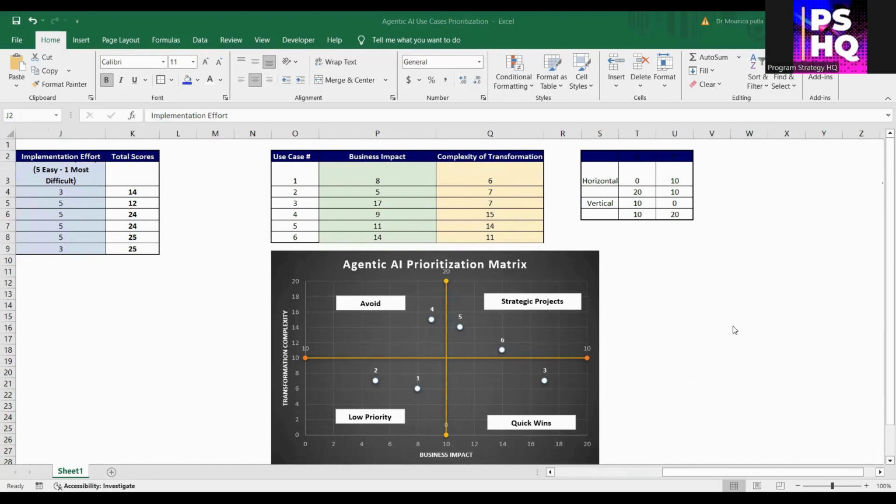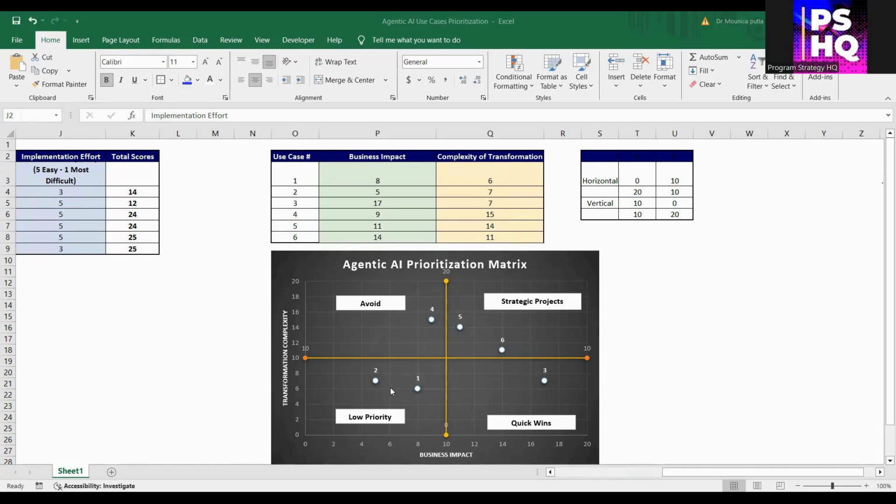For example, in this sheet, task 3 scores very high on business impact and low on complexity. Hence, it is easy to implement. So we see them in the quick wins zone. On the other hand, tasks 2 and 1 are technically complex with lower impact. So we see them in the avoid zone for now.